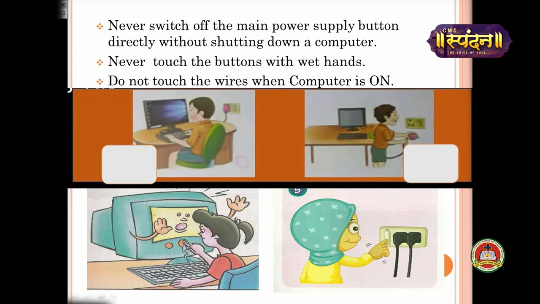And while working on a computer, never take out the main power supply directly, otherwise again you can get a shock. So this you never do with a computer.